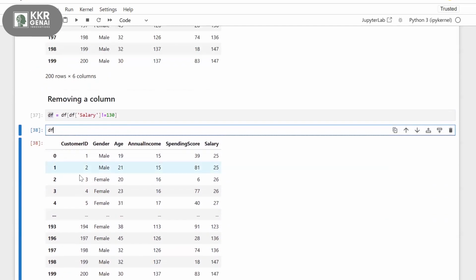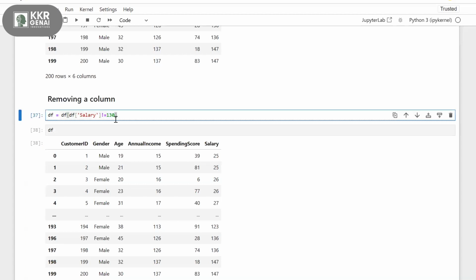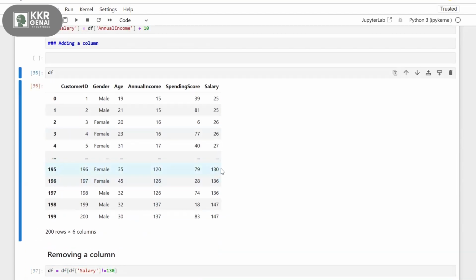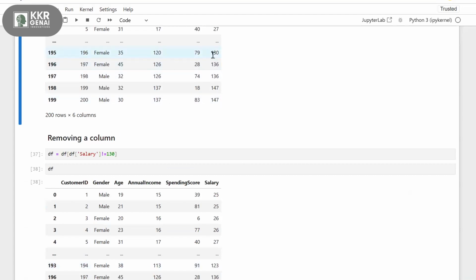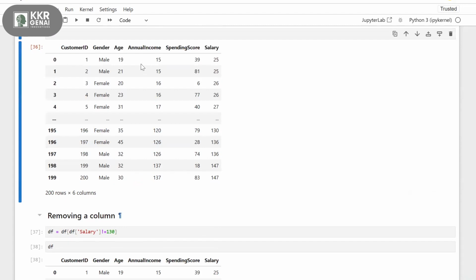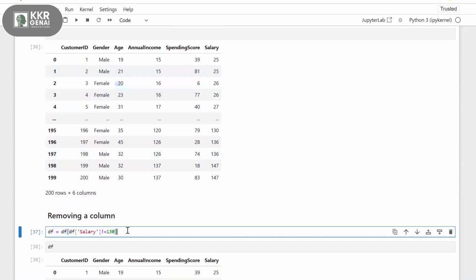I'm getting the updated information, ignoring wherever the column value is 130. Here we have this record 130, right? In the 195 record, if you observe here, it is deleted, because we don't have the salary 130. This is another way of accessing some specific elements and reassigning back to your data frame, instead of directly using the drop command.